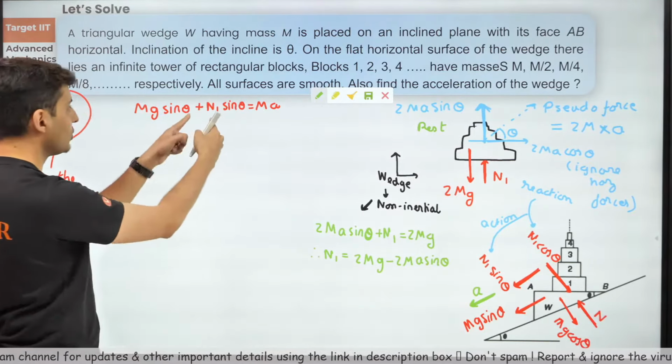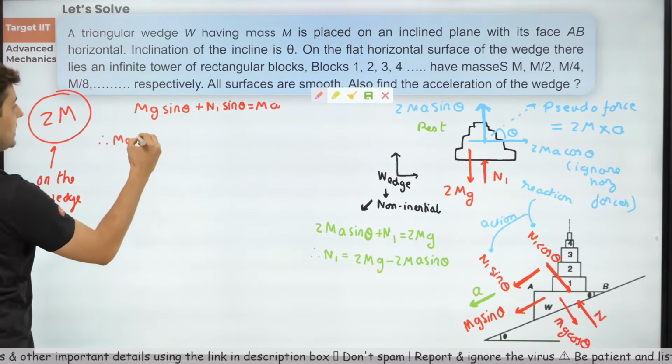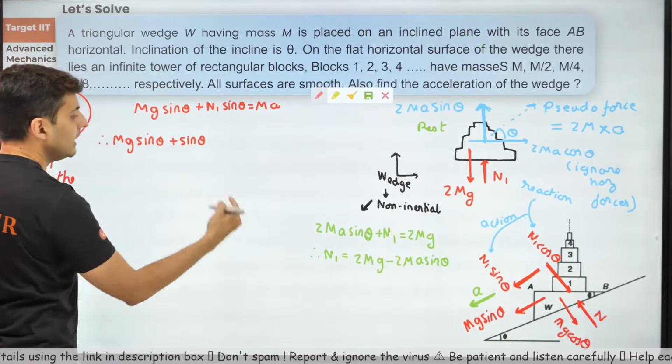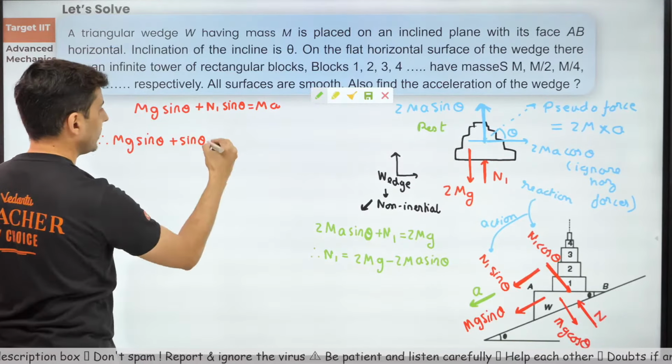All right, let's just use this over here and see what we get. Therefore, mg sine theta plus sine theta into this entire thing. Sine theta into this entire thing. What is that entire thing?